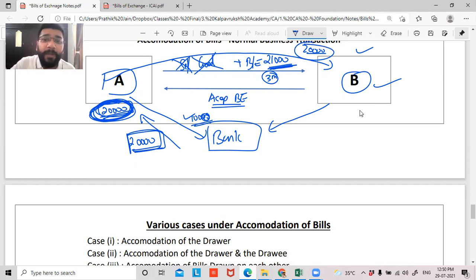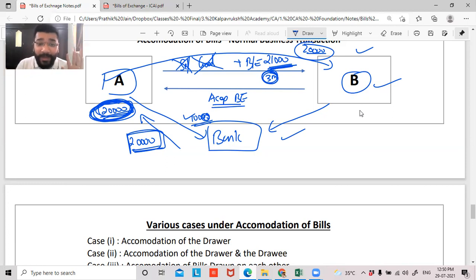So there's a time gap of 3 months, guys. In business, it's all give and take within that period of time, right? So after 3 months, A has maybe done some good business and he's got that money back and he gave it to B, and B has happily settled this money to the bank. So if you look at the entire transaction, guys, nowhere between A and B is there any goods or services being exchanged. So the ultimate purpose and the pure intention of executing a bill of exchange here is to help one person or help both of them.